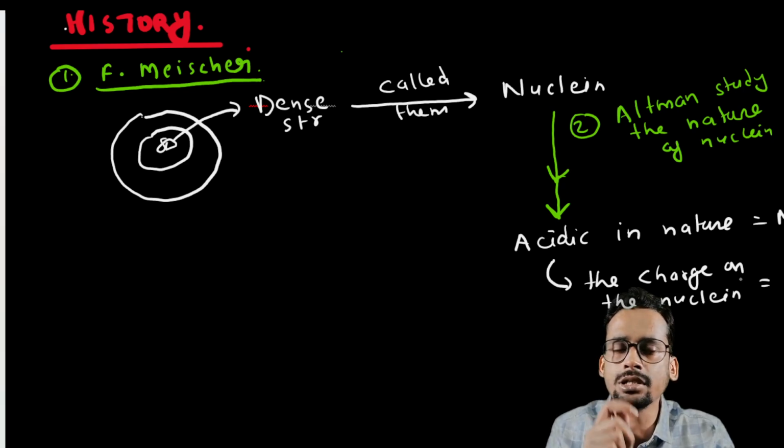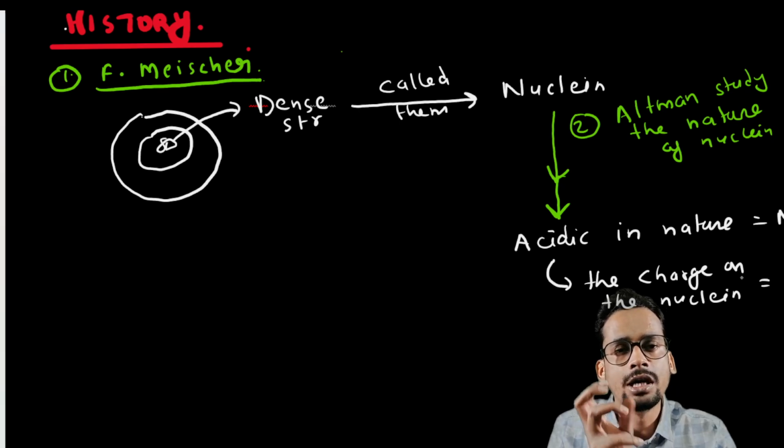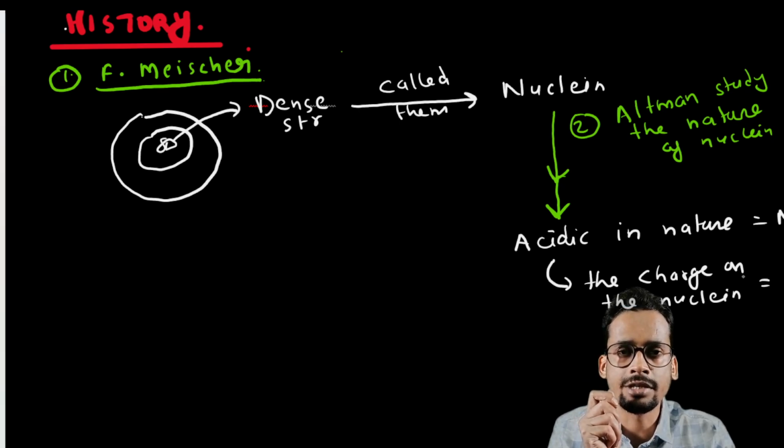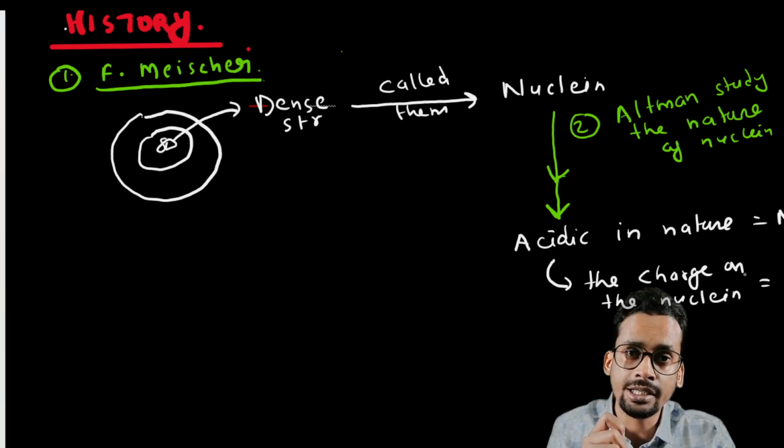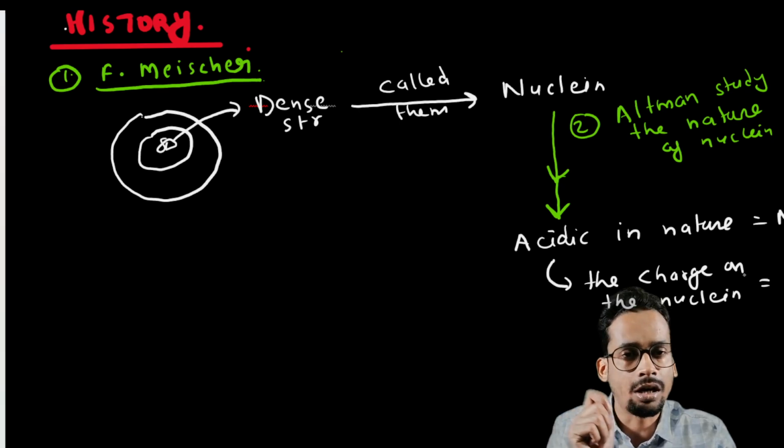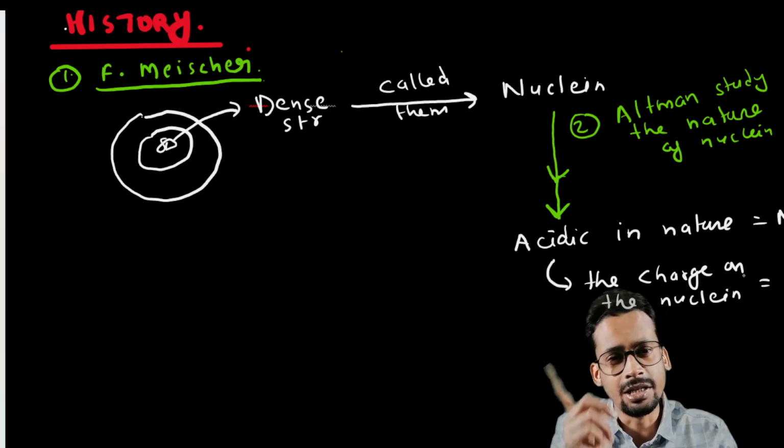The first scientist is Friedrich Miescher. What did Friedrich Miescher find? He found a dense structure in pus cells, and he called this dense structure nuclein. And another scientist named Altman tried to study the nature of this nuclein, and he found out the nature of this nuclein is acidic, and this nuclein is found inside the nucleus.